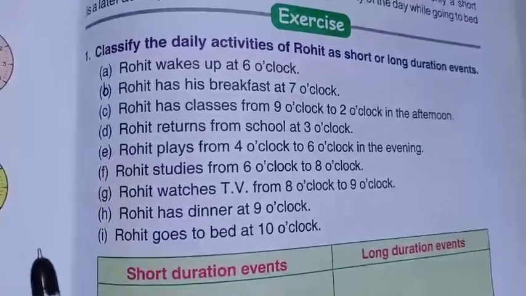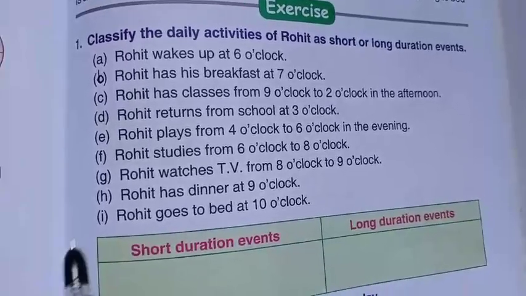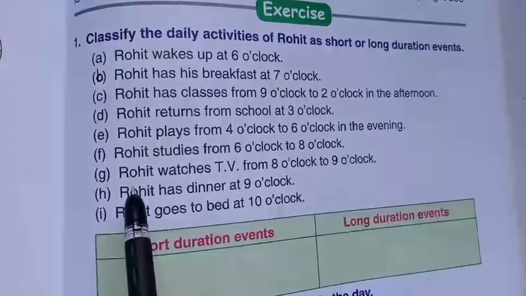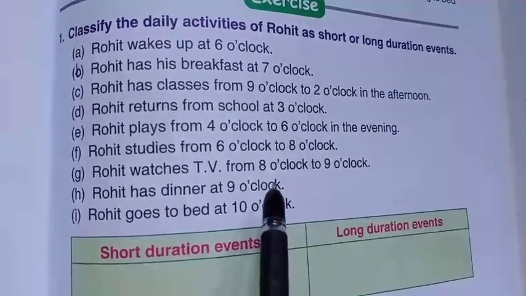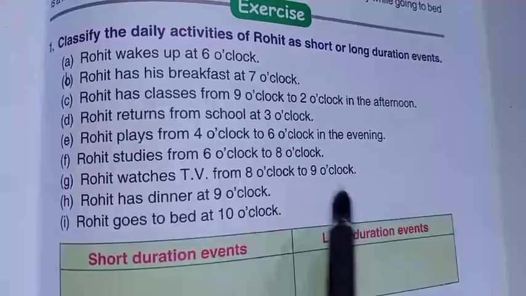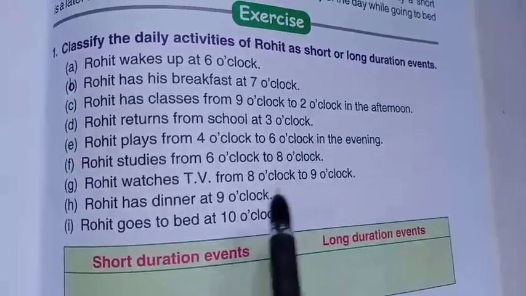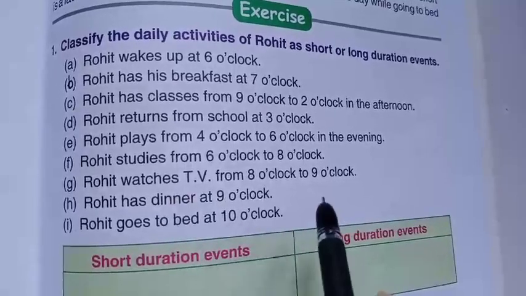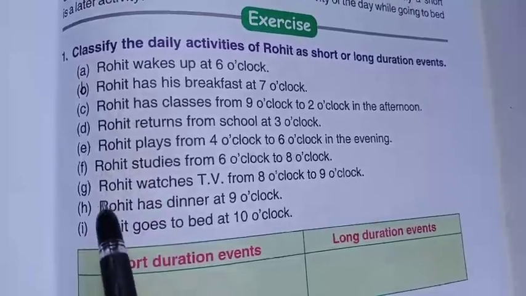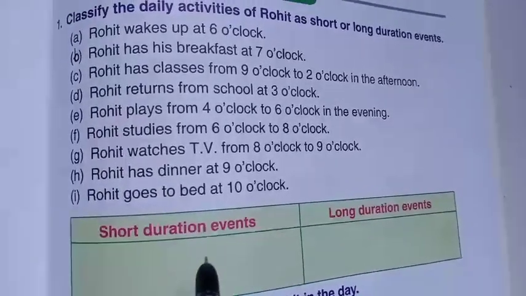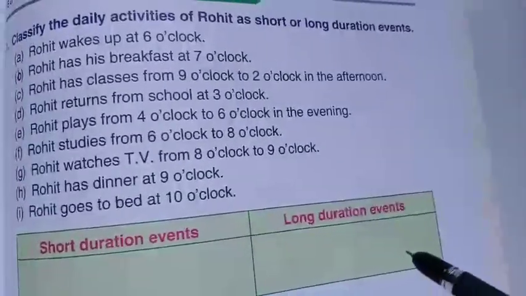Okay, the next one which we can say is his short duration event. Yes, here we can say G. Rohit watches TV from 8 o'clock to 9 o'clock. Here also we can see a 1 hour activity or duration. So 8 to 9 he watches TV. So we can say B and G are the very short duration events of Rohit. Okay, now we'll see the long duration events.